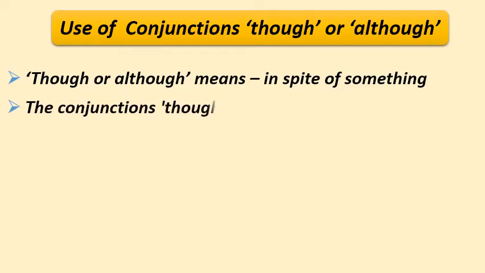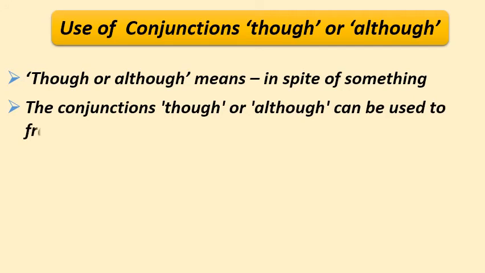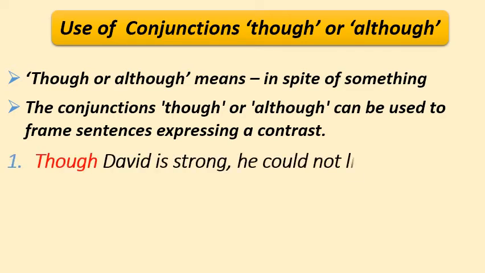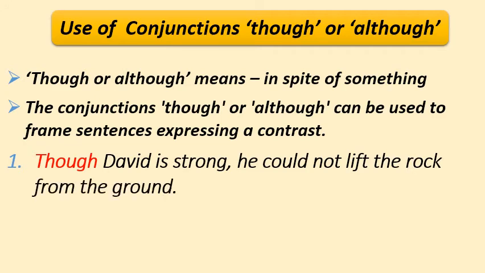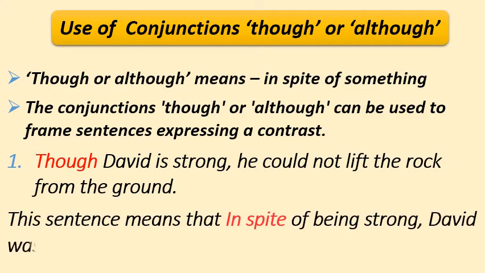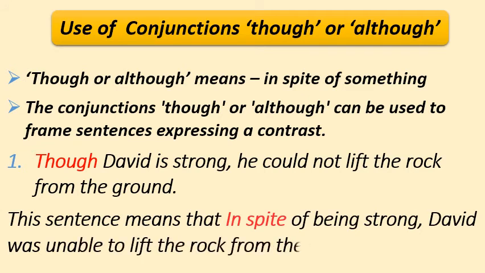So, the conjunctions though or although can be used to frame sentences expressing a contrast. Let us see an example to clarify it. Though David is strong, he could not lift the rock from the ground. So here the word though is expressing contrast between two sentences, two ideas. So this sentence means that in spite of being strong, David was unable to lift the rock from the ground.